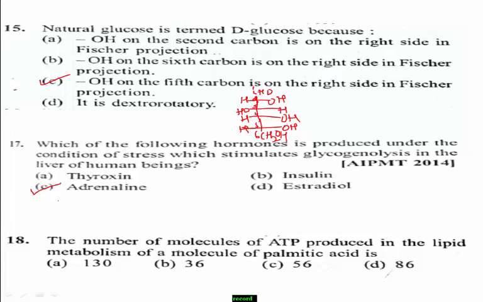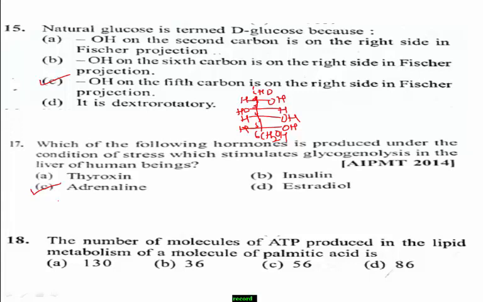Next question number 18. The number of molecules of ATP produced in the lipid metabolism of a molecule of palmitic acid is: option A, 130; option B, 36; option C, 56; option D, 86.